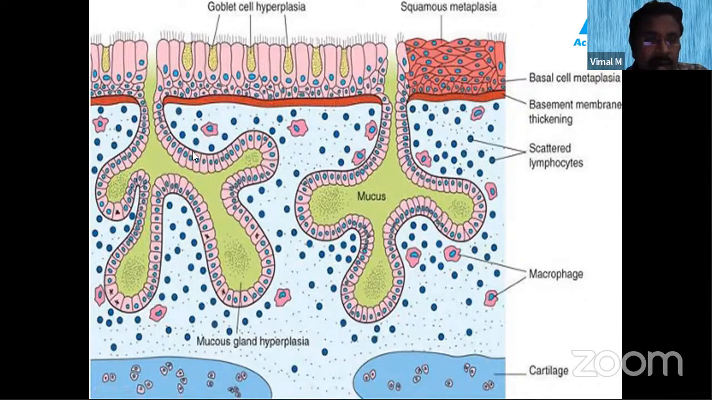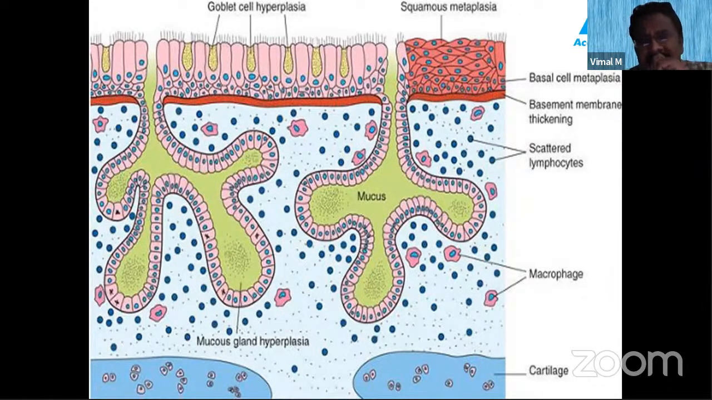And what happens? The subepithelial mucus glands will show hyperplasia. Hyperplasia is an increase in the number of the mucous glands. So the mucous glands will show hyperplasia, and you will also get a lot of inflammatory cells: macrophages, lymphocytes, etc.